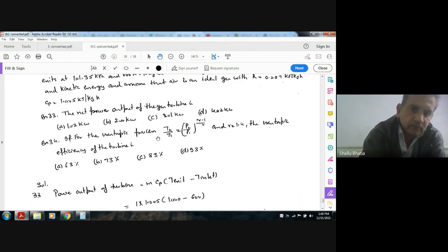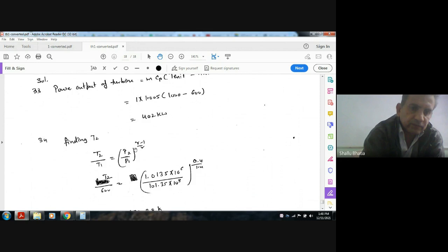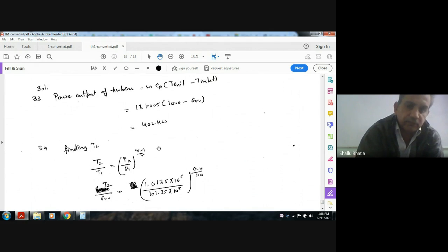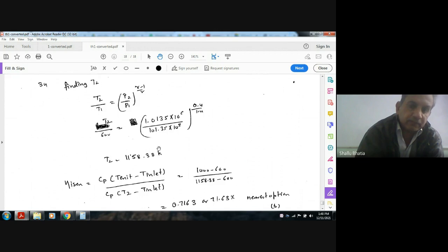Now, for the isentropic condition there is a relationship, T2 by T1 equal to P2 by P1 to the power. We put T1 the same as before, 1000, and put P2 and P1 as given, 1 MPa and 101.3 kPa.